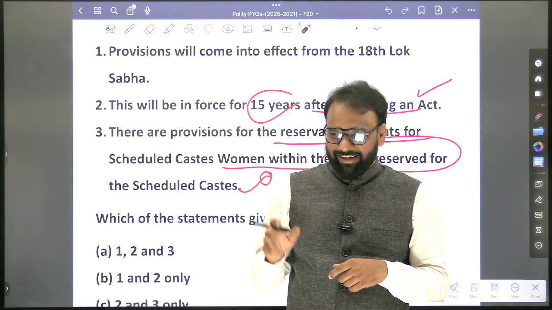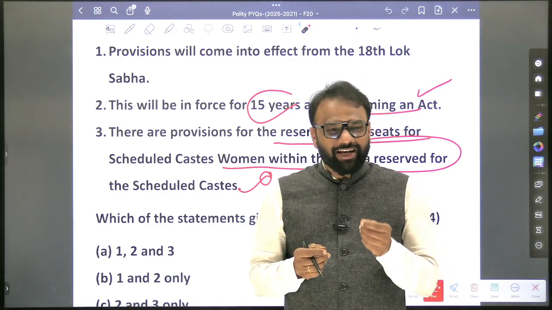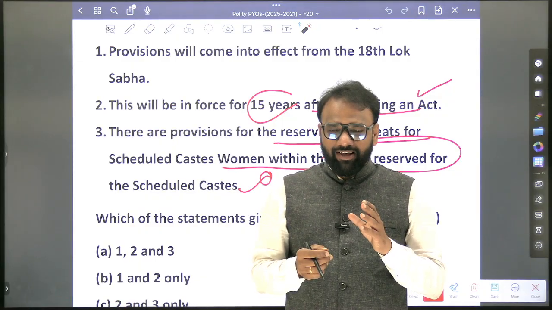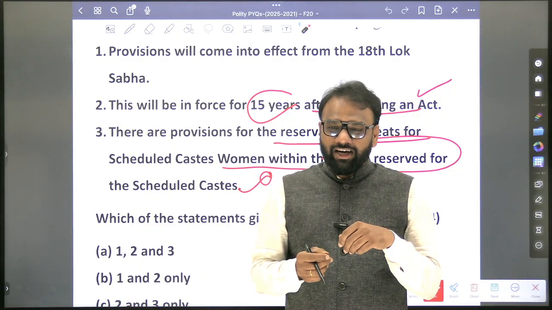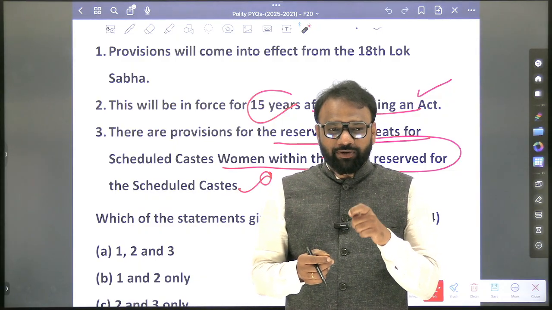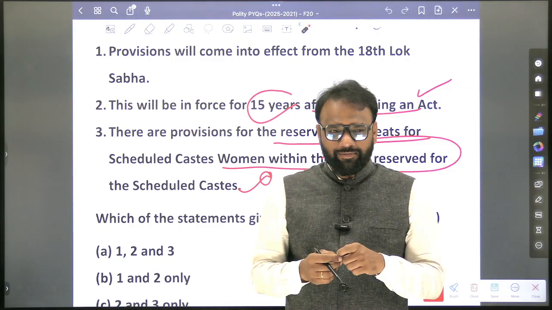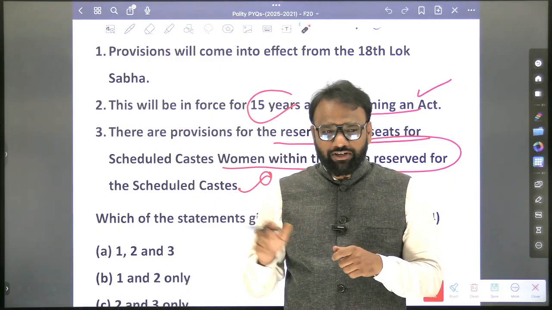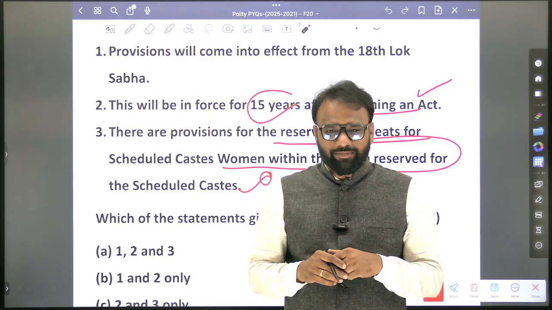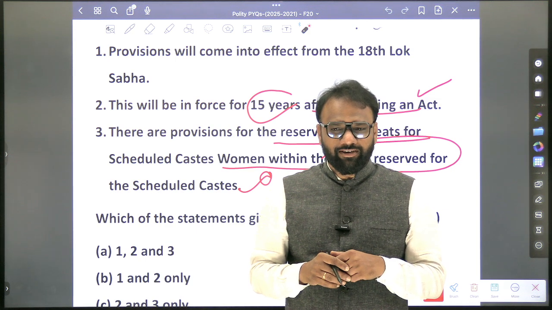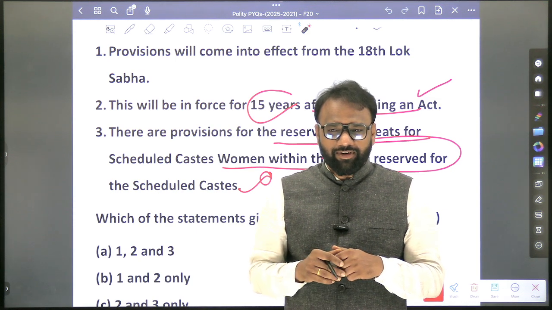Okay, I'll frame it another way. A person who has been declared as a scheduled caste in Karnataka, can he contest for a scheduled caste reserved constituency in Uttar Pradesh? No, sir. For MP election? Yes, sir. For MLA election? Very important.